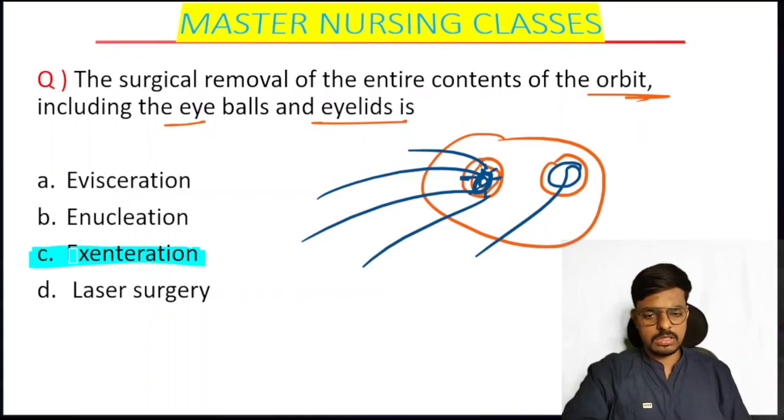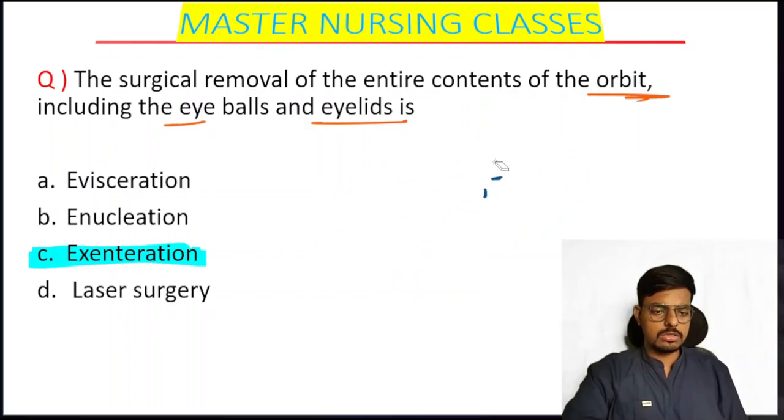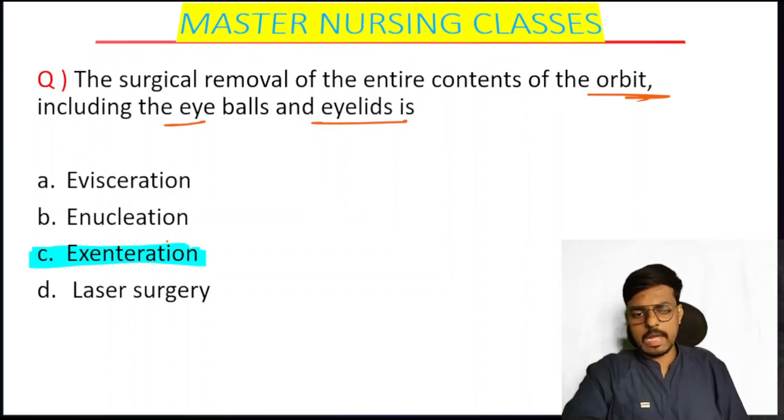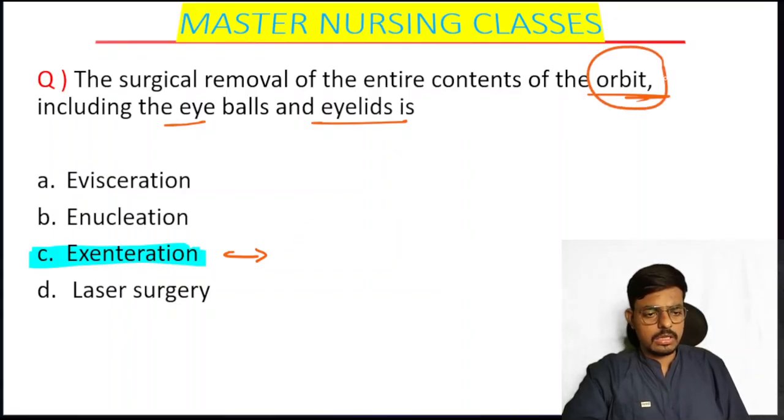Okay, what we call this one is exenteration. I have already discussed these questions in detail in the ophthalmology session in my video lectures. During NORCET preparation, do watch the video on eye disorders. Exenteration is the surgical procedure which removes the entire orbit content, that is the eyeball, eyelid, everything.